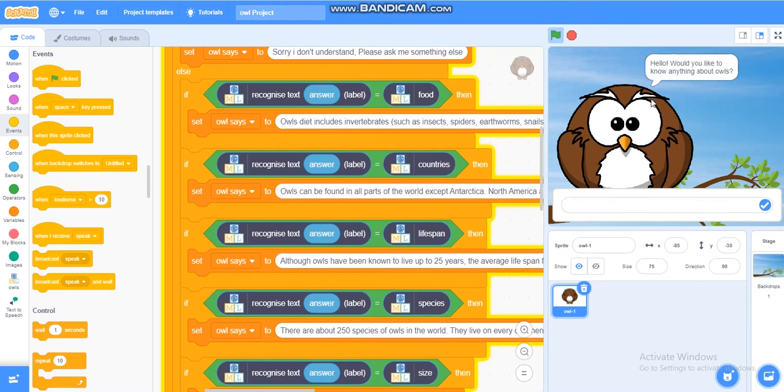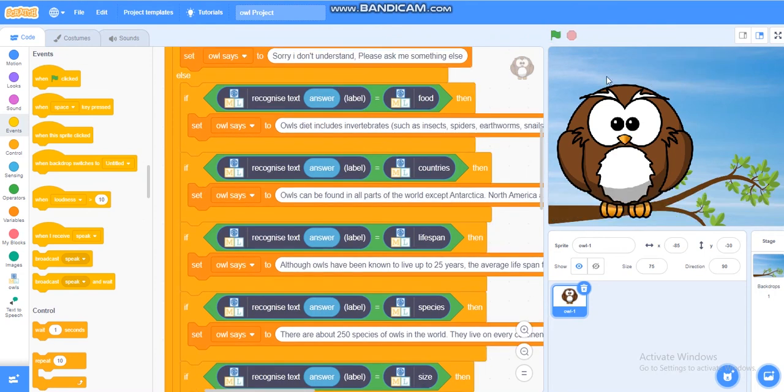If you give the owl any food related question, he will always answer the food answer, which is owl's diet includes invertebrates such as insects, spiders, earthworms, and more. And same for all the others. Okay, so now I think y'all know how the code works, so let's move on to how the actual game works.